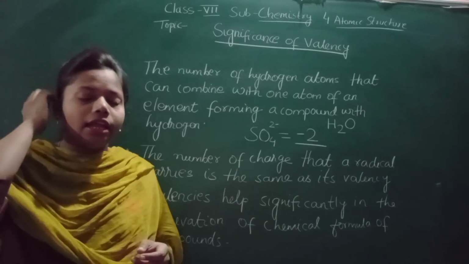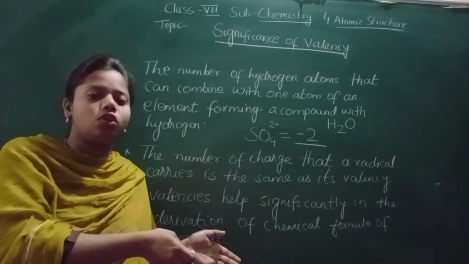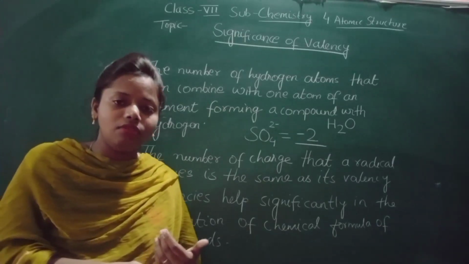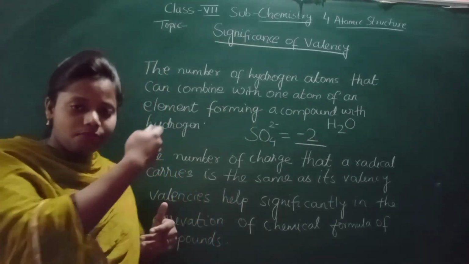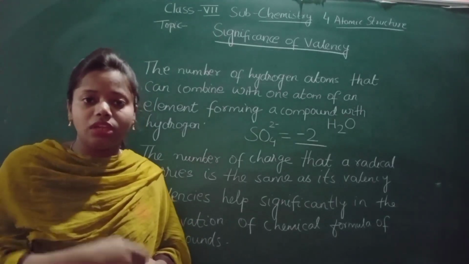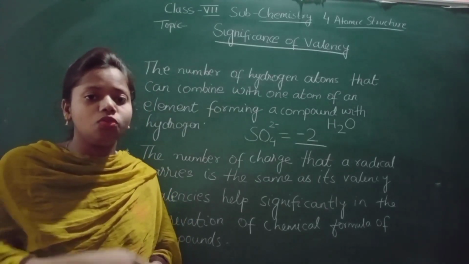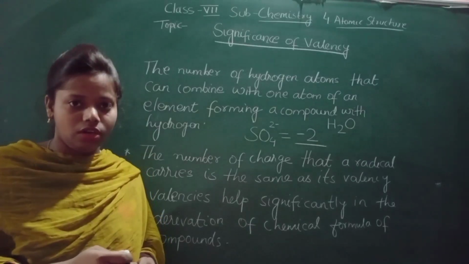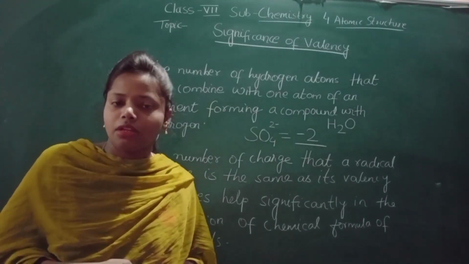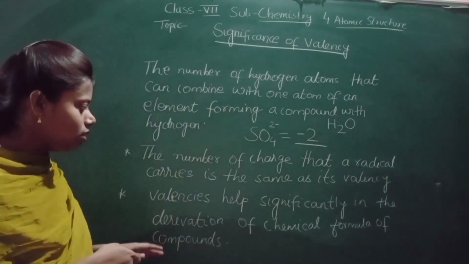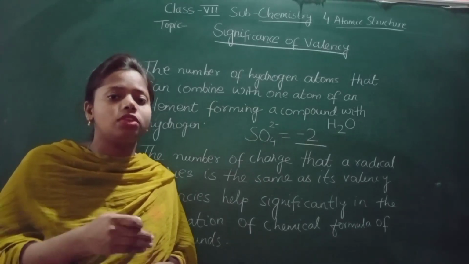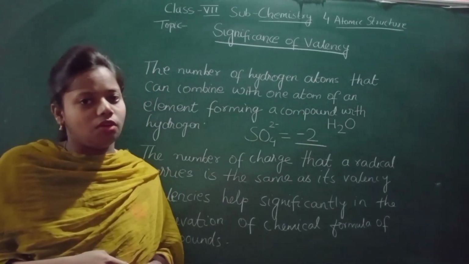Okay, you know that in my previous class also I have taught you about the derivation of chemical formula of compounds, and in that, what have we done? We have used this valency. If valency were not there, we would not be able to derive the chemical formula of a compound. So valency is very much important for the derivation of chemical formula of compounds.